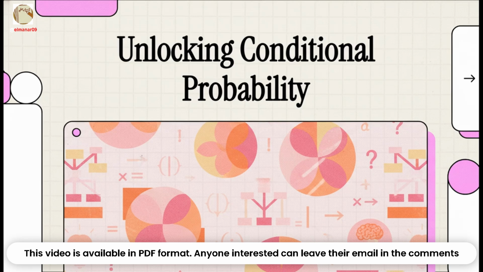All right, today we're going to unlock a really powerful idea, something that's used pretty much everywhere, from weather forecasts to medical diagnoses. It's called conditional probability. And really, it's all about asking a very simple but profound question: what if? It's how we update what we think is going to happen when we get new information. So let's dive right in.